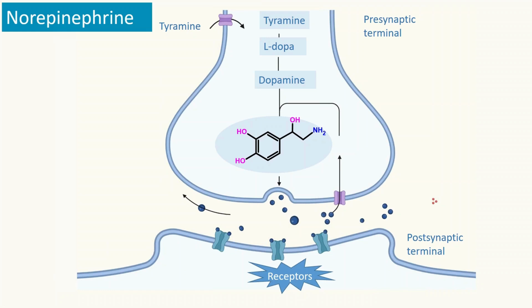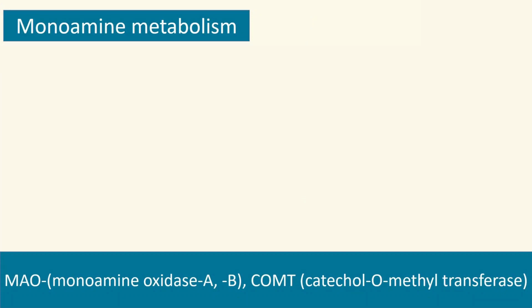So there are two major enzymes that play an important role in breaking down norepinephrine, or terminating norepinephrine signals. One is MAO, which is monoamine oxidase, and that terminates the norepinephrine. And then also another enzyme called COMT, which stands for catechol-O-methyltransferase. These two enzymes play an important role in terminating norepinephrine signals.